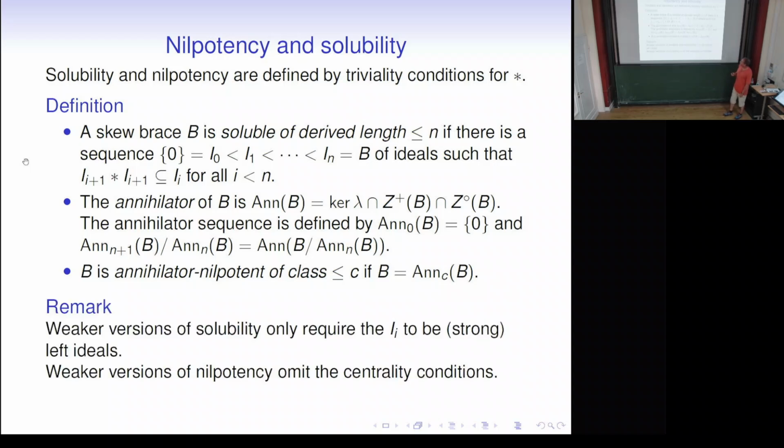Now, there are weaker versions of solubility which only require the ideals to be left ideals or strong left ideals. And there are weaker versions of nilpotency where we don't intersect with the multiplicative center, or don't intersect with the additive center either. And so there are loads of varieties of what solubility and nilpotency could be.